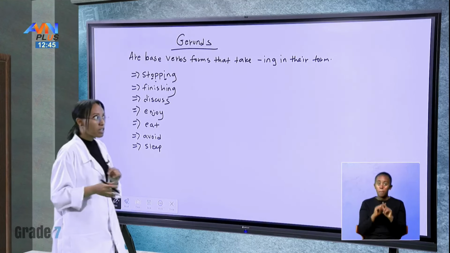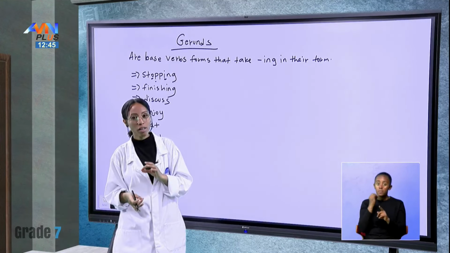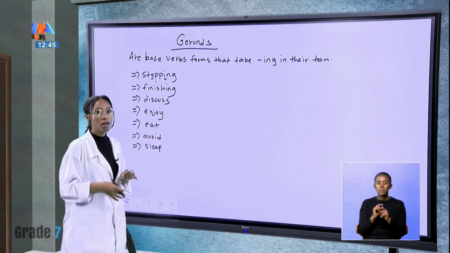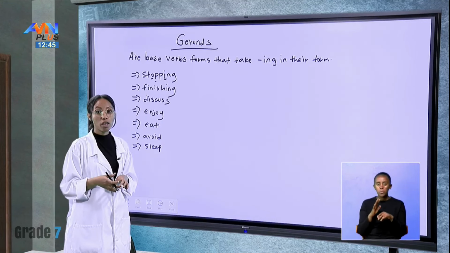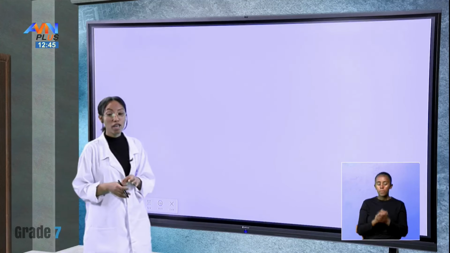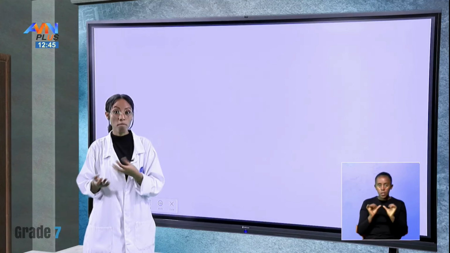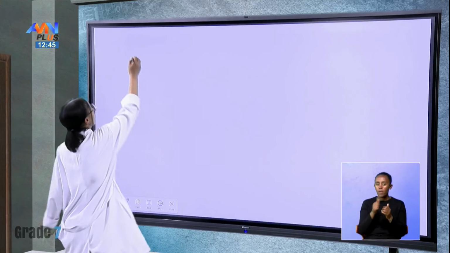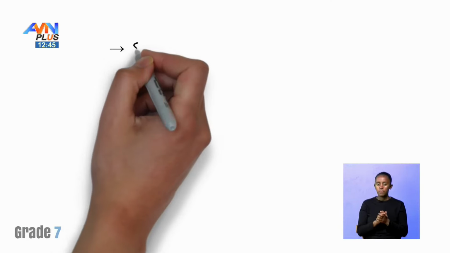But with gerunds, it can make you make a mistake by identifying it with the continuous form of a verb. For example, let's give an example.